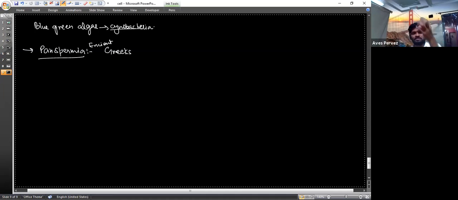Just imagine a seed of mango, a seed of apple, the seeds of different types of trees, and the eggs of hen, eggs of ostrich, eggs of some other organisms. So one pair has been sent to this earth, and the life started from this. The ancient Greeks believed this, but this theory was rejected because it does not have any proof.